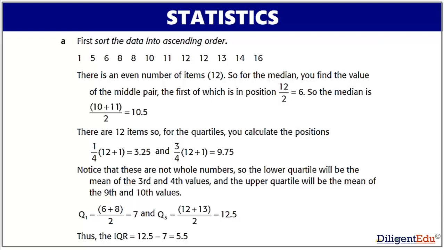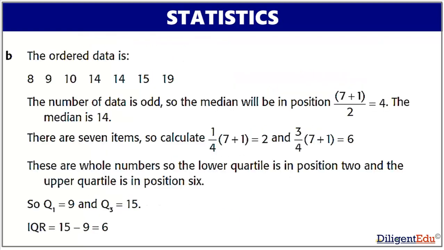Notice that these are not whole numbers, so the lower quartile will be the mean of the third and fourth values, and the upper quartile will be the mean of the ninth and the 10th values. After calculating in this way, we find Q1 is equal to 7 and Q3 is equal to 12.5. Thus, interquartile range IQR is equal to 12.5 minus 7 is equal to 5.5.